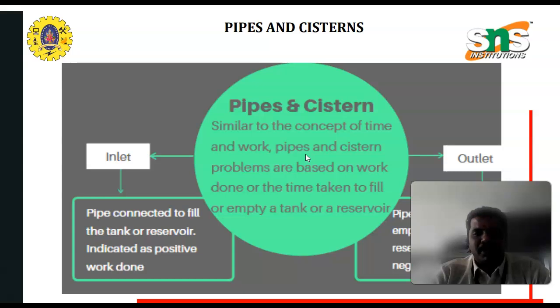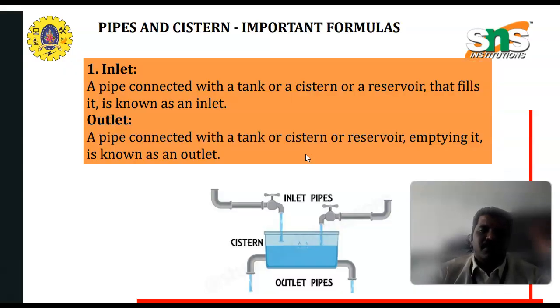Work done means how much time it will take to fill a particular tank or reservoir, or how much time it will take to empty the tank or reservoir. So these are the two concepts: one is inlet and the other one is outlet. Inlet is nothing but the pipe connected to fill the tank or reservoir, so it is indicated as positive. Outlet means the pipe which is connected to empty the particular tank or reservoir, so it is indicated as negative.